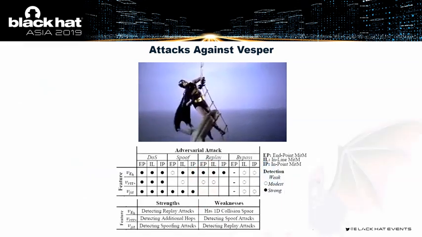Now, I mentioned we extracted 3 features. Why not just 1 feature from every probe? And the reason being is that every feature is strong against detecting one kind of adversarial attack against Vesper, but weak against others. So altogether, they provide a nice strong coverage for protecting Vesper against these kinds of attacks.